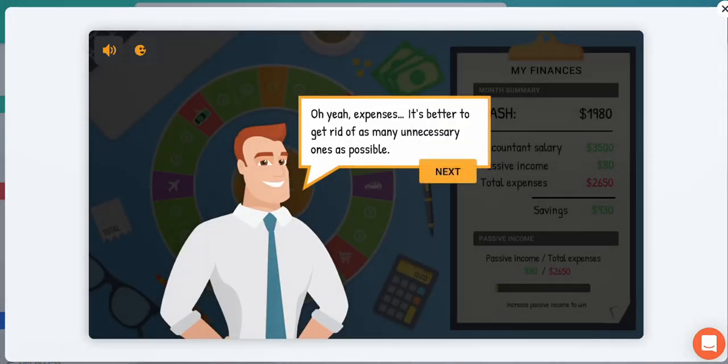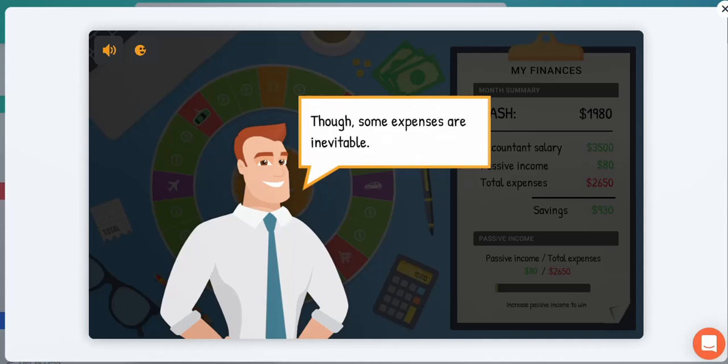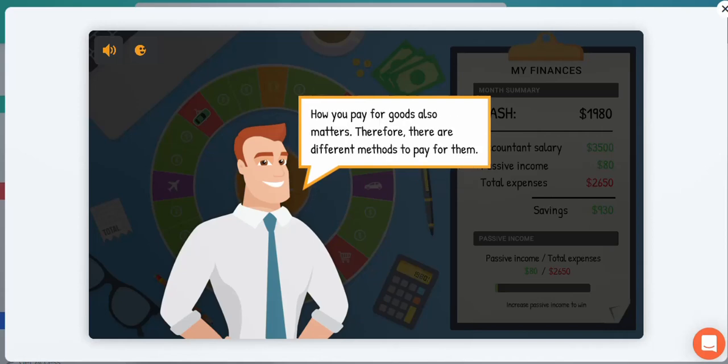Alright, expenses, it's better to get rid of as many as possible. Obviously you don't want too many expenses, you want to have as little as possible, just to make sure that you can grow your passive income as much as possible. But some expenses are inevitable. Certain things we cannot escape from. For example, food. We have to live, we have to eat, we have to live somewhere, our home. How would you pay for those goods?